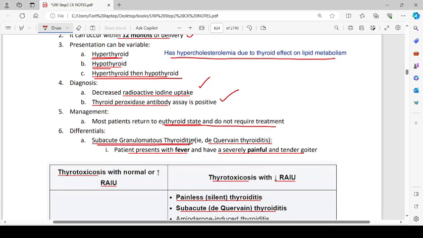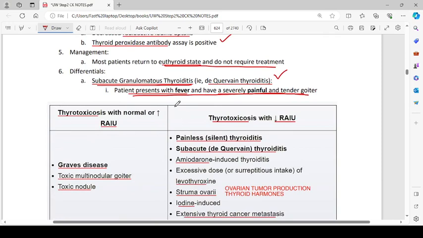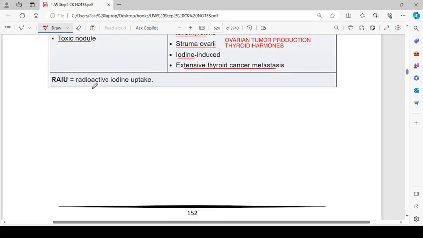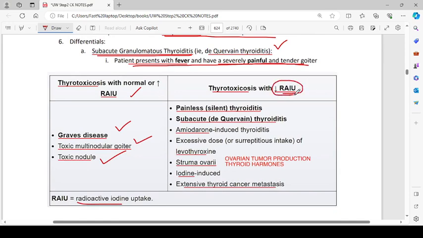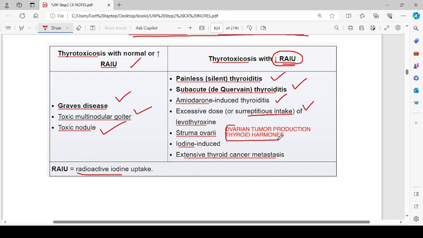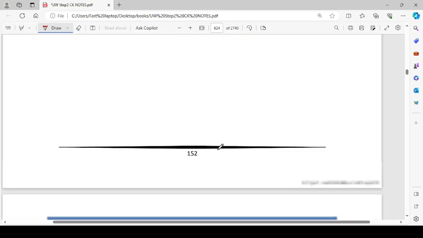Differentials include subacute granulomatous thyroiditis, that is de Quervain thyroiditis. Patients present with fever and have a severely painful and tender goiter. Thyrotoxicosis with normal or increased RAIU, that is radioactive iodine uptake, happens in Graves' disease, toxic multinodular goiter, and toxic nodules. Thyrotoxicosis with decreased radioactive iodine uptake: painless silent thyroiditis, subacute or de Quervain thyroiditis, amiodarone-induced thyroiditis, excessive dose or surreptitious intake of levothyroxine, struma ovarii, ovarian tumor producing thyroid hormones, iodine-induced, and extensive thyroid cancer metastasis.